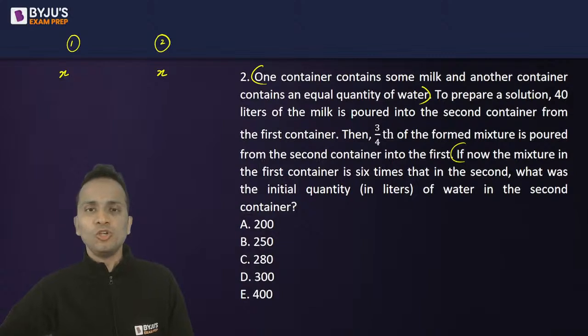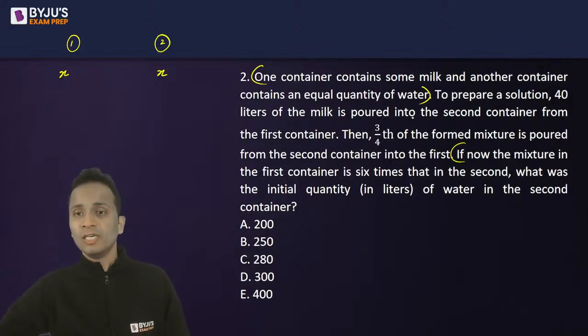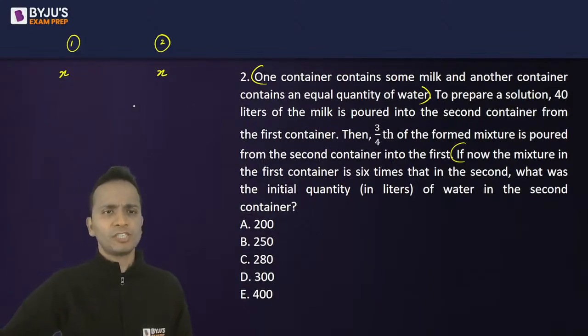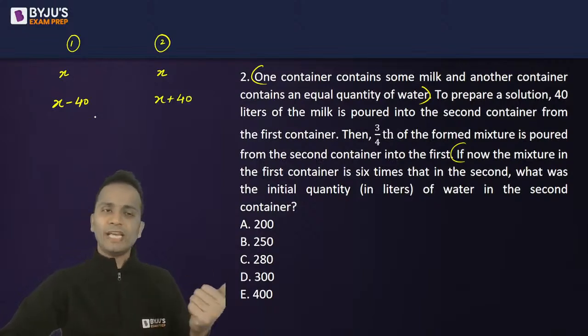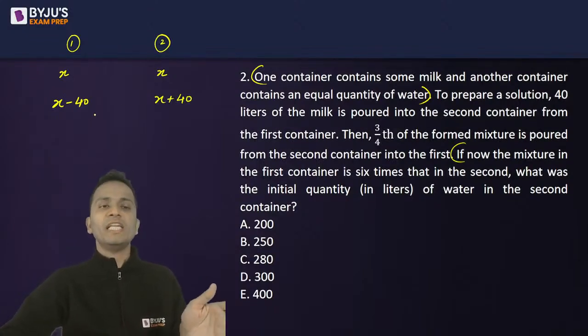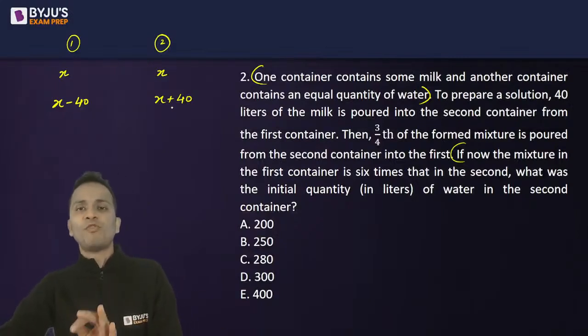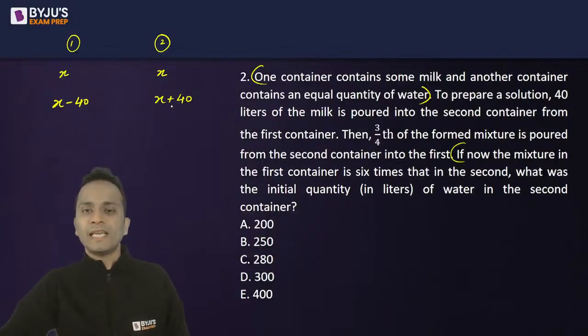Now, to prepare a solution, 40 liters of milk is poured into the second container from the first container. So from the first container, 40 liters is removed and added to the second container. Done. So x minus 40 will be the quantity left in the first. x plus 40 will be the quantity in the second one.